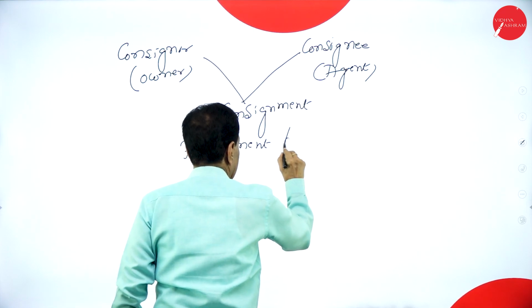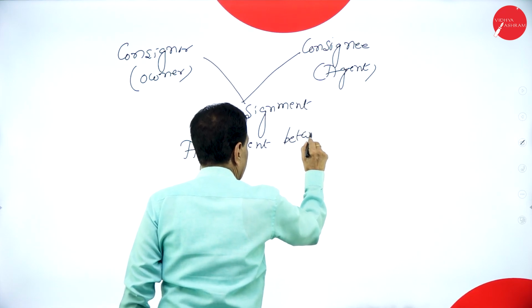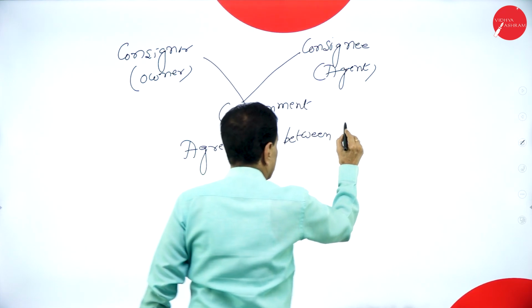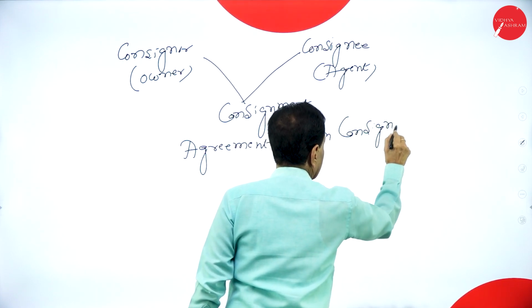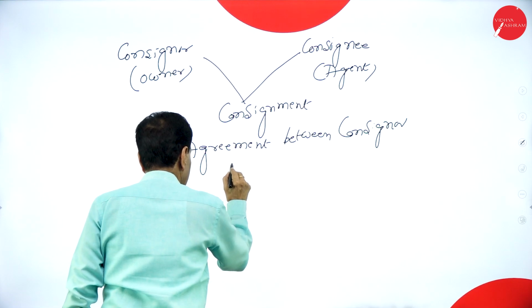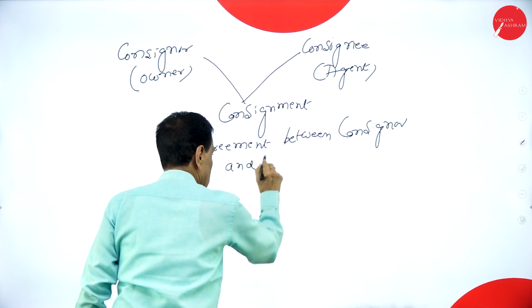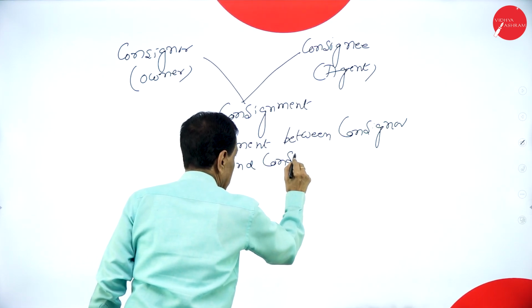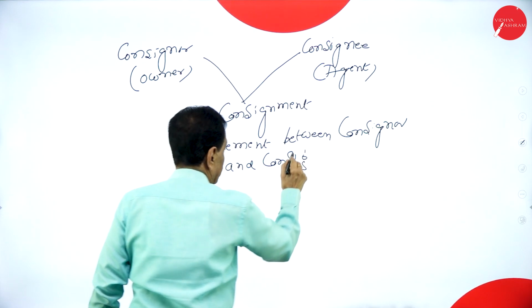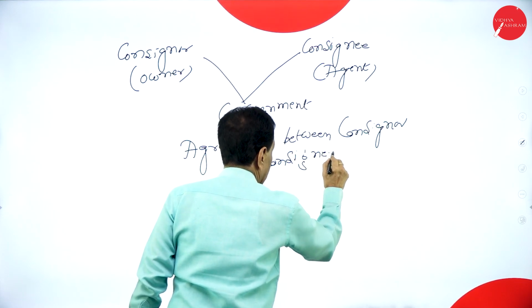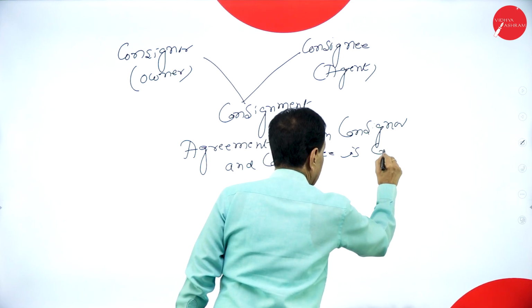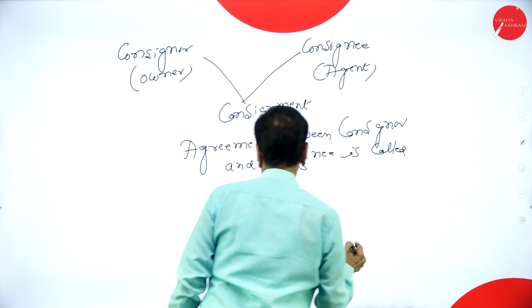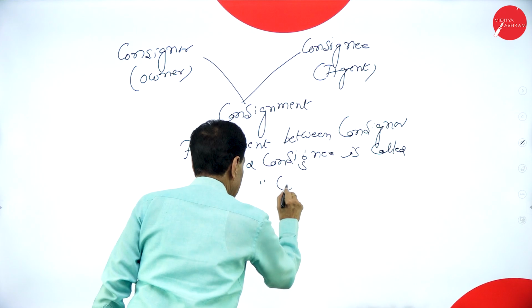between consignor and consignee is called consignment.